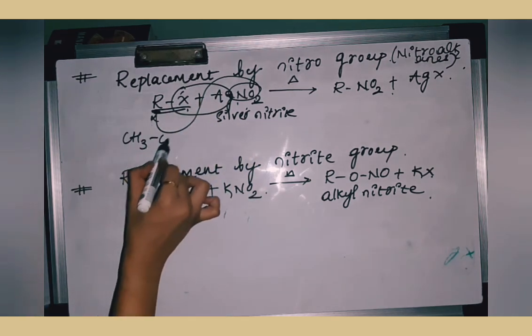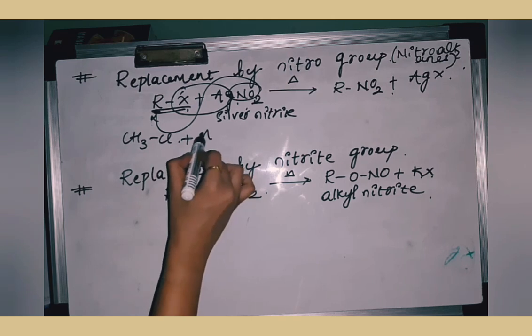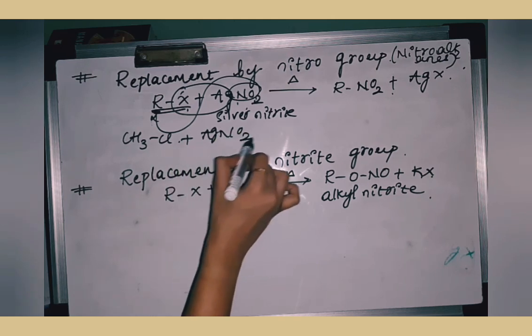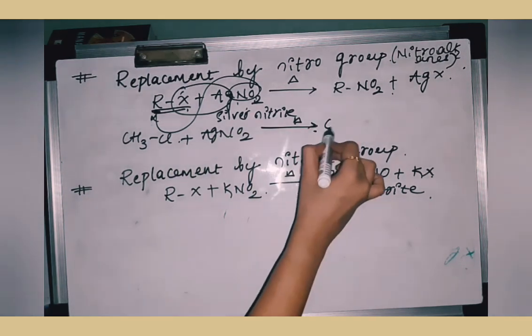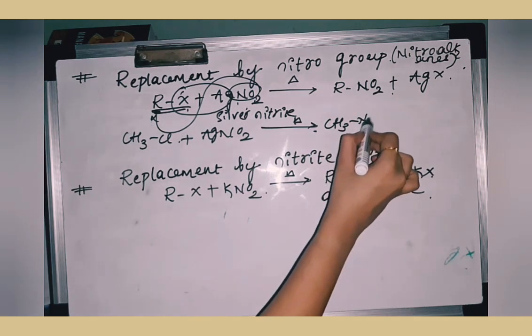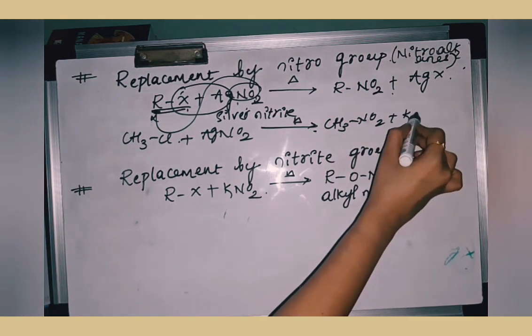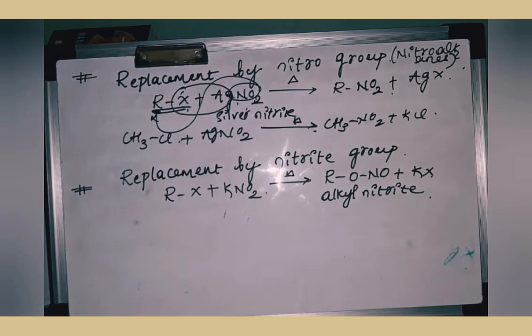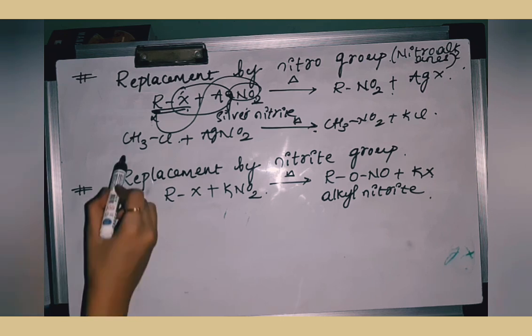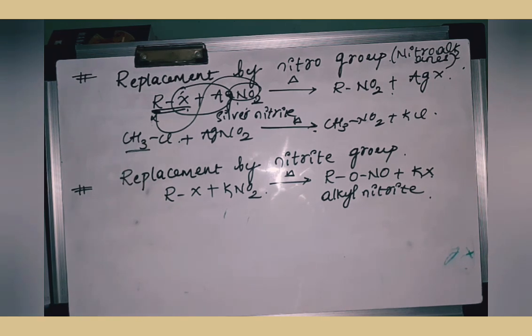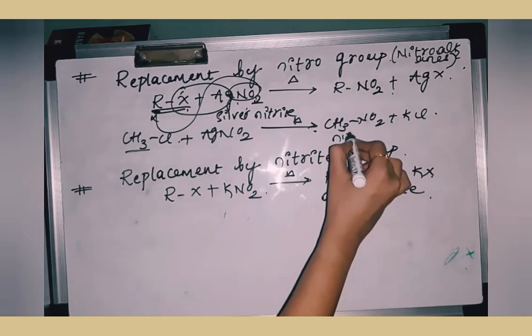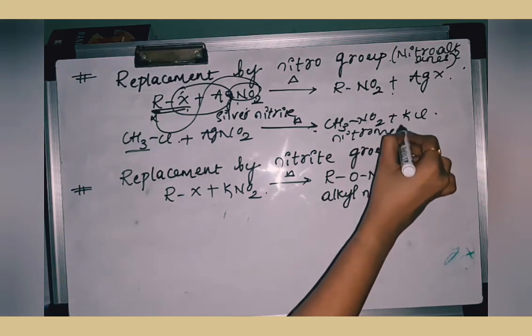The example is methyl chloride. When it reacts with silver nitrite and is heated, you get CH3NO2 plus AgCl. That is, nitroalkanes are formed. This is called nitromethane because I have taken a methyl group here. So the name of this is nitromethane.